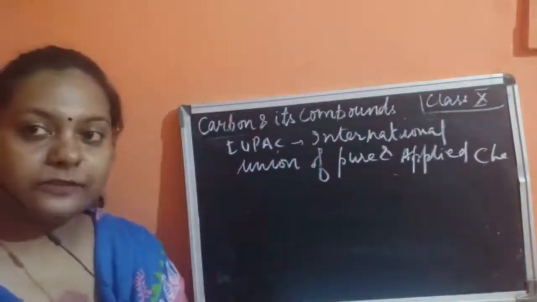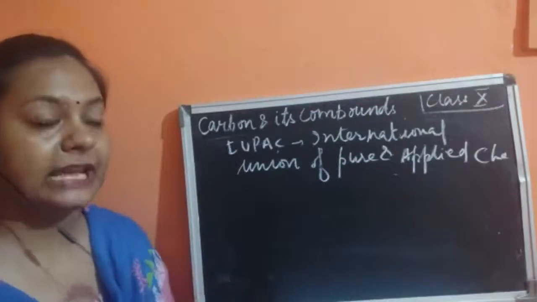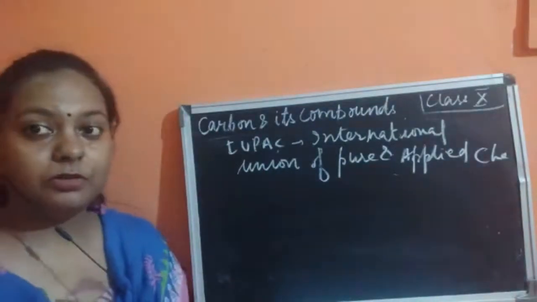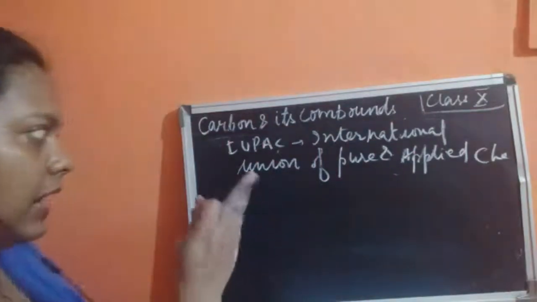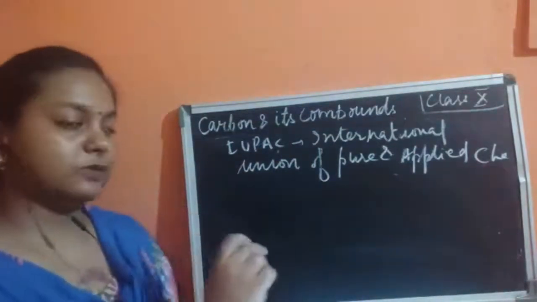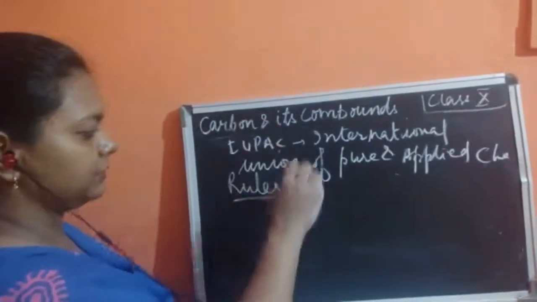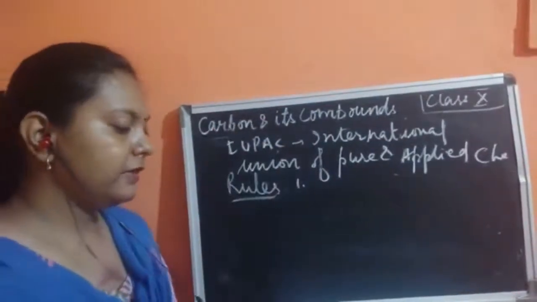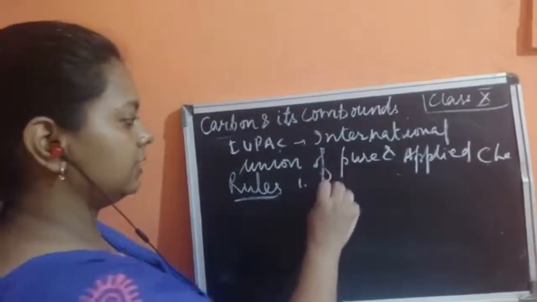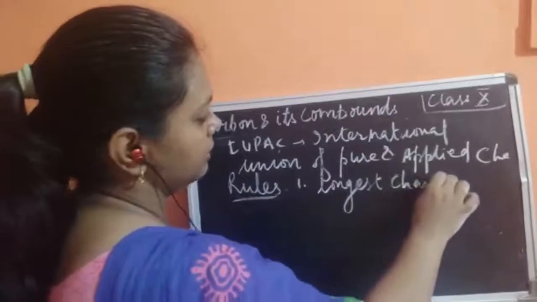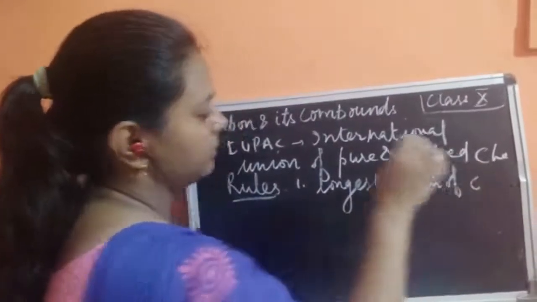So if functional groups are not present, how did the words ethane, methane, propane and butane come? The answer is by writing the IUPAC name. So what are the rules for writing the IUPAC name? The first rule is that we will always select the longest chain of carbon atoms for writing the names.